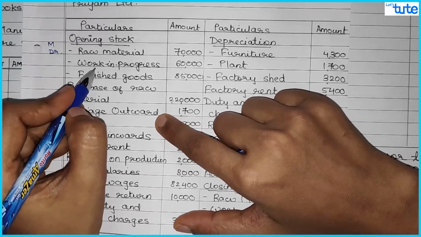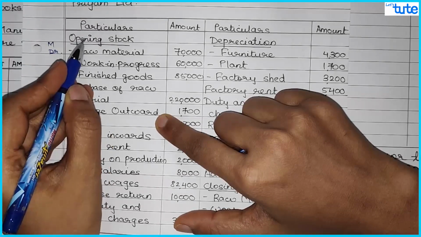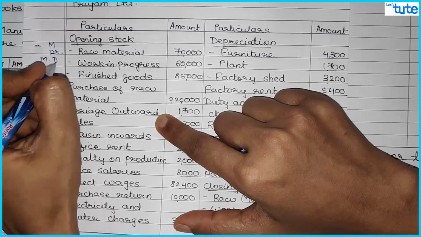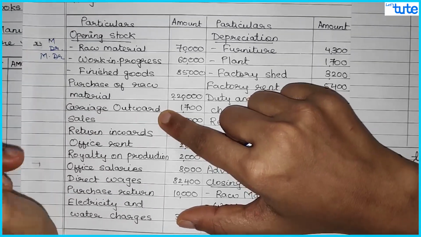Then we have work in progress opening stock. So again it is related to manufacturing of goods. It will also go to manufacturing account debit side. I'm just writing the short form.